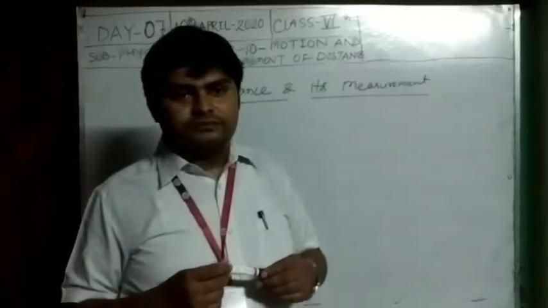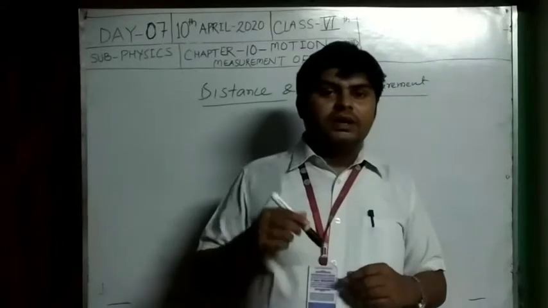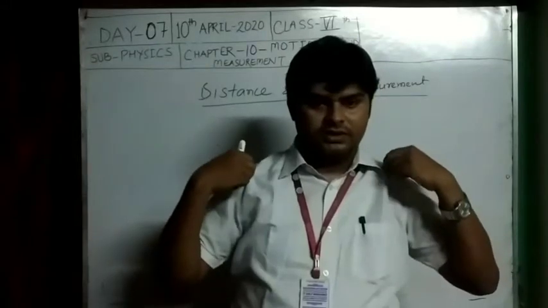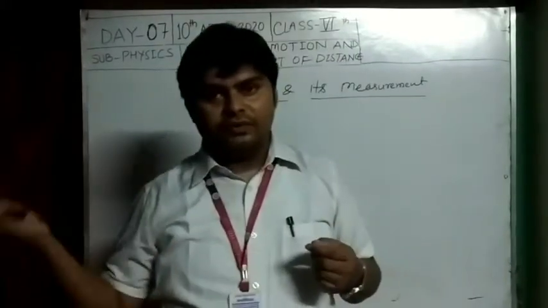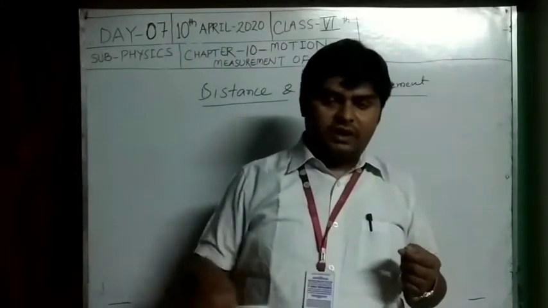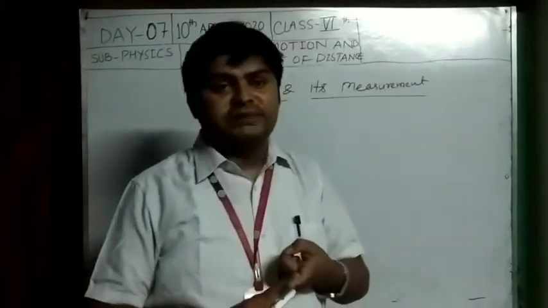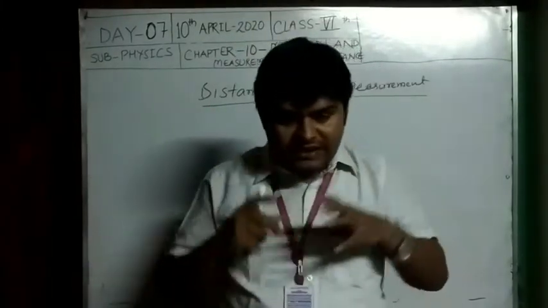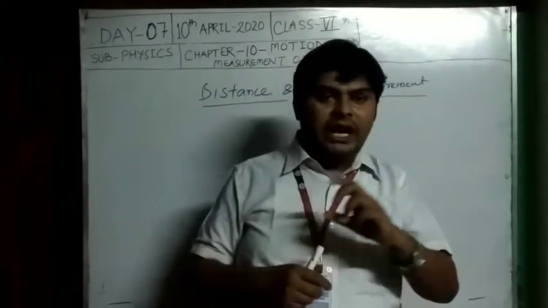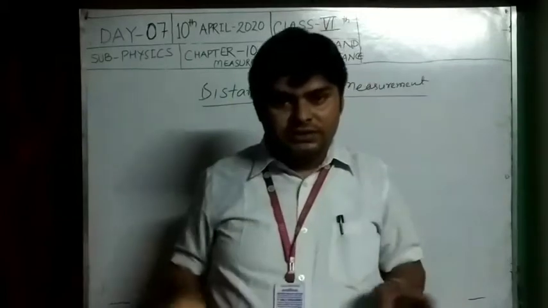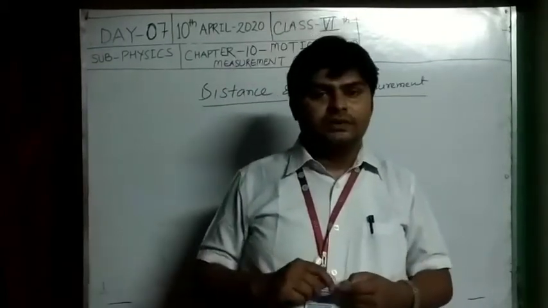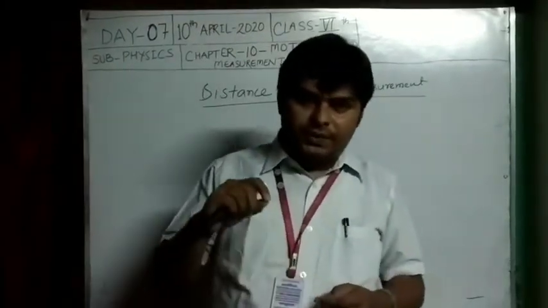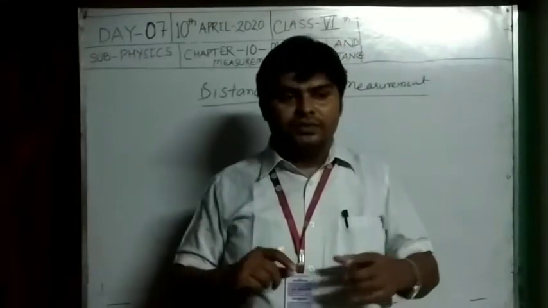Another example, suppose you want a shirt and you go to a tailor. The tailor takes the measurement of the cloth. If the cloth is too short, that means it does not have the exact length and breadth, then the tailor can't sew your shirt. So measurement is compulsory to do something.